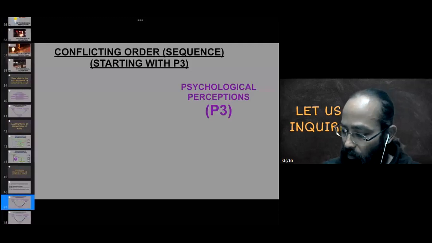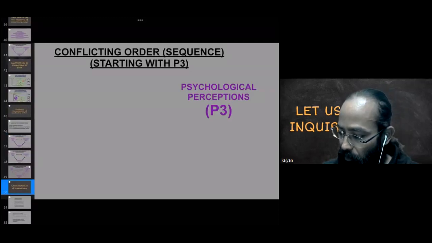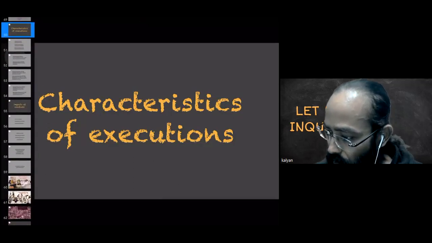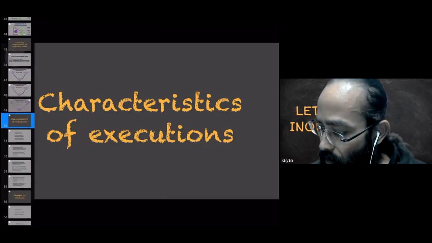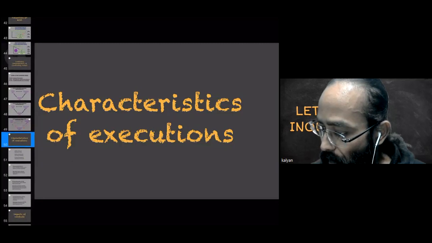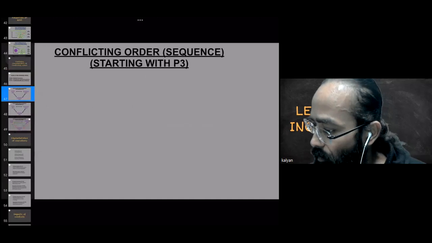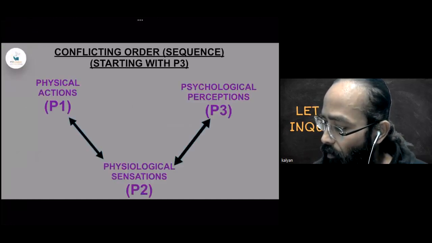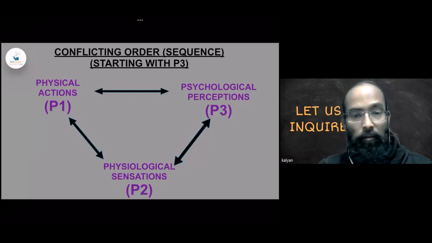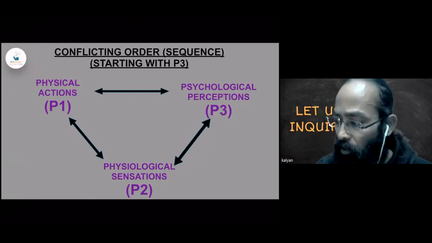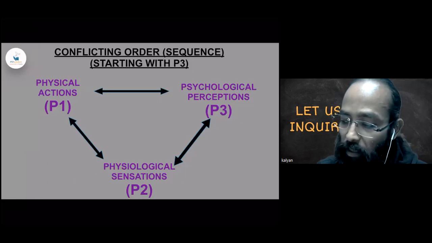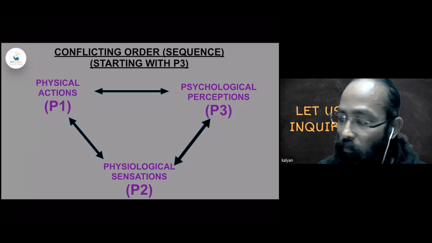Okay. So we actually reached up to here. Characteristic solidification. We saw that P3 is bringing P2, again P2 is bringing P1, and P1 is bringing P3.